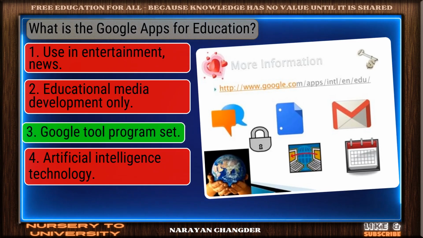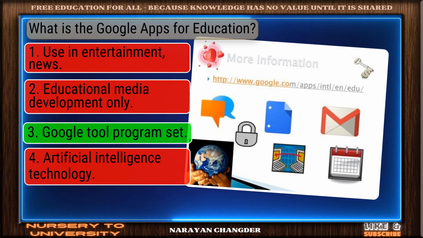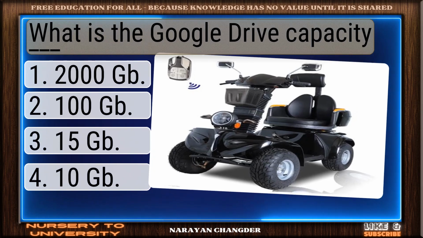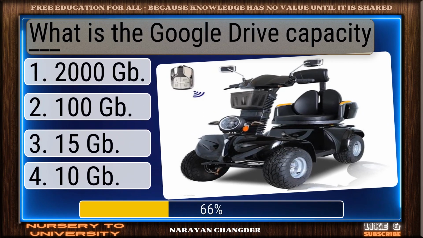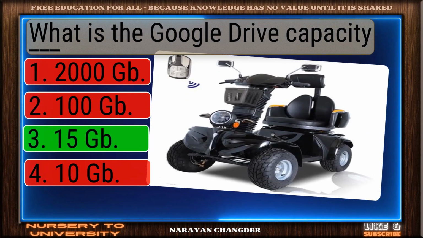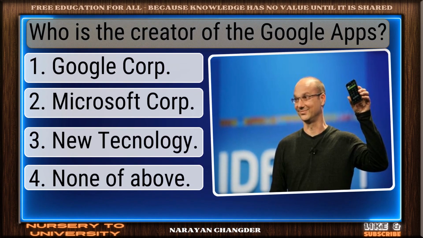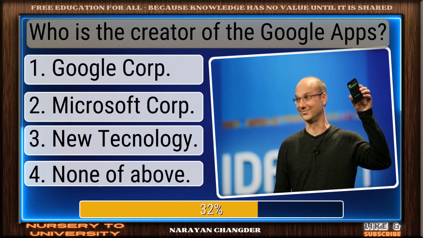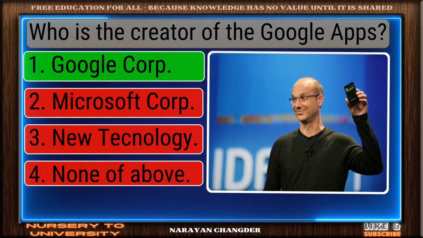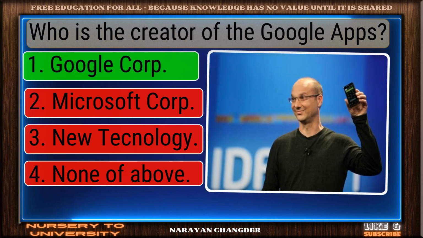Sharp thinking. Google Tool Program Set is the right choice. What is the Google Drive capacity dash? Good thinking. 15 GB is the right answer. Who is the creator of the Google Apps? Well done. Google Corp is the right choice.